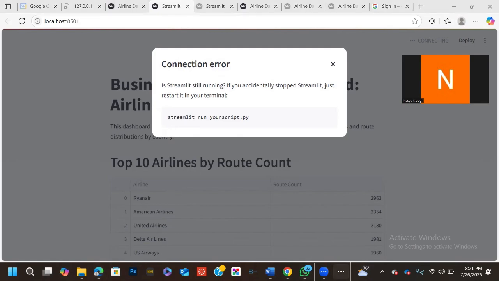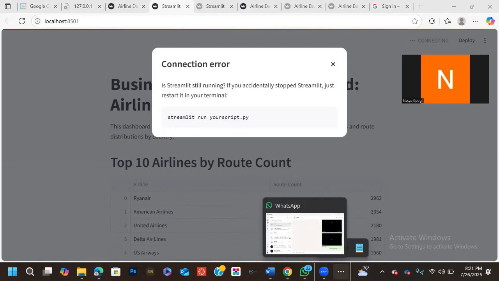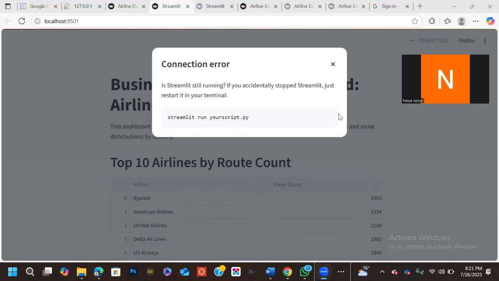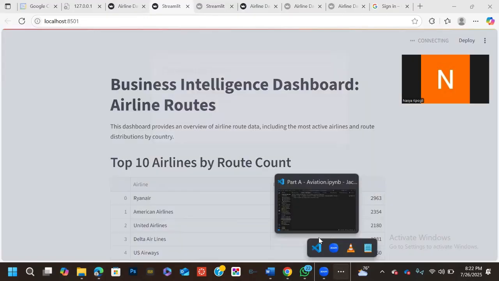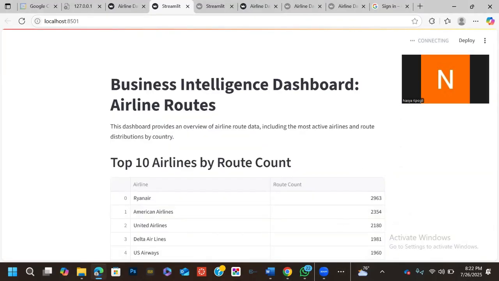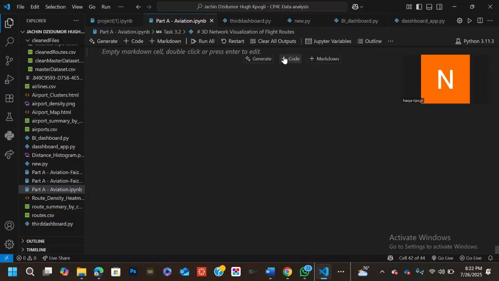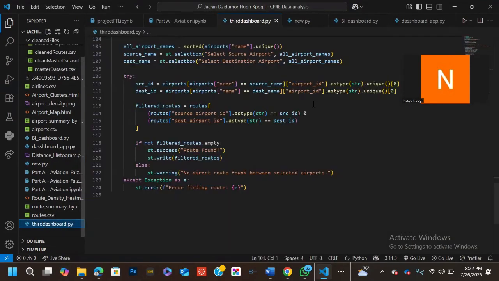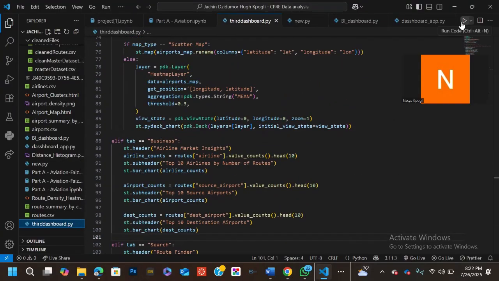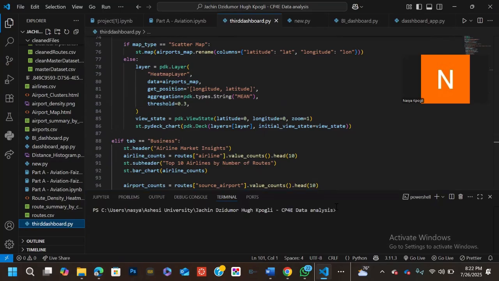I'm going to show you the interactive dashboard in relation to our aviation data. We used Streamlit to process and display our dashboard.